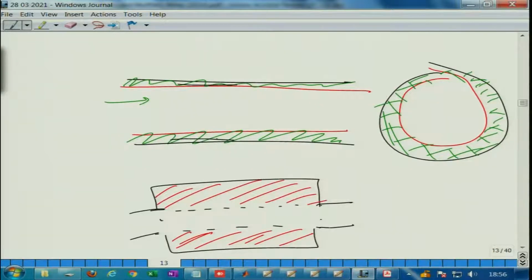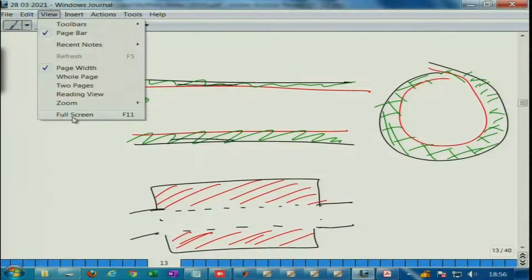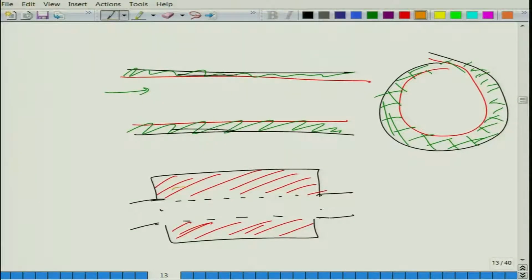Otherwise you can also consider wave propagation within this region, and that is called bulk reaction. So, there are two models, local reaction and bulk reaction.